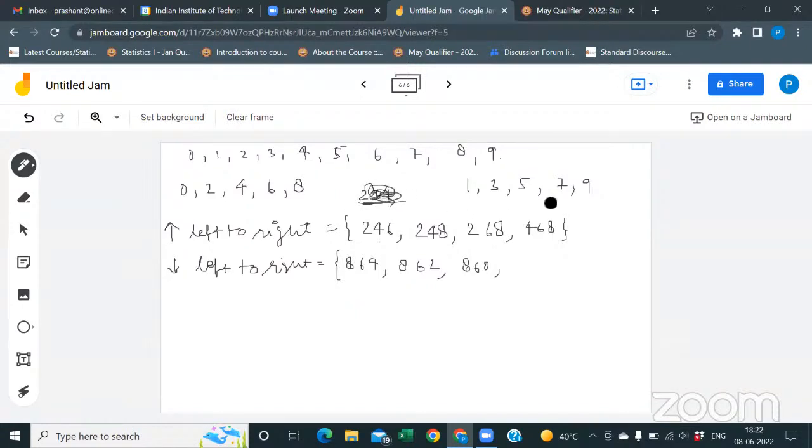Suppose you are writing 240. From left to right, if you go till 4, it's increasing, but at 0 it's decreasing. We have to consider only those numbers which are increasing from left to right. Similarly, for the decreasing one, it's 860, right to left.